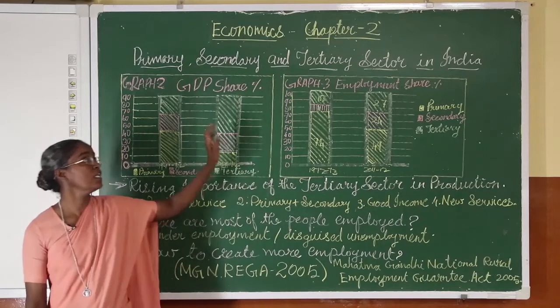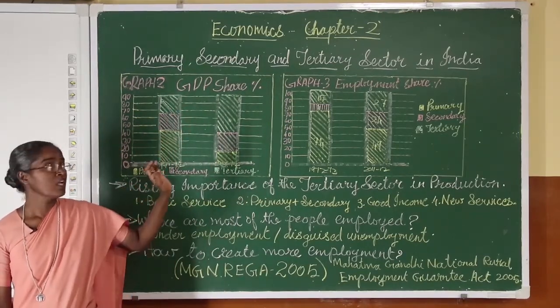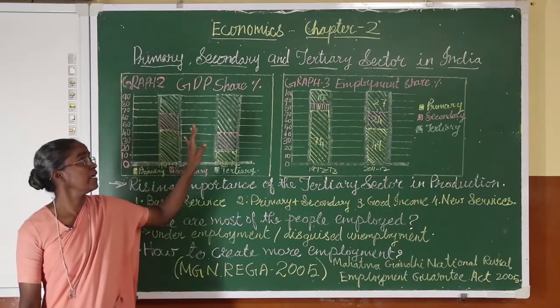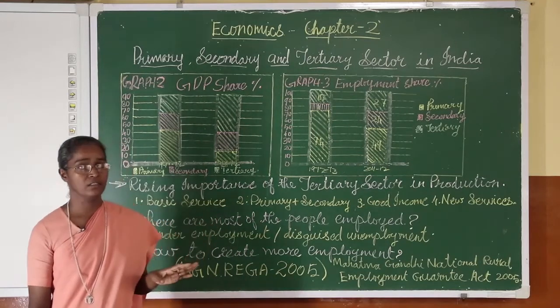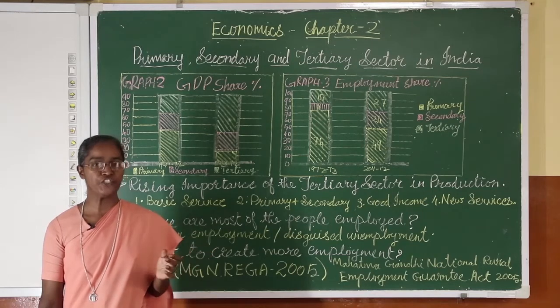Today we are going to learn chapter 2 economics, the remaining topics. The only topic that we learn today is primary, secondary and tertiary sector in India, and the performance of these three sectors in the share of the GDP.